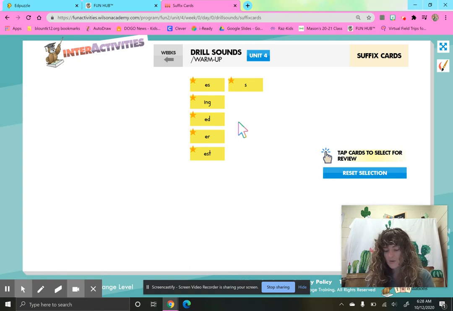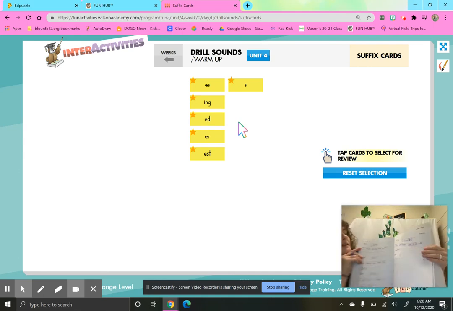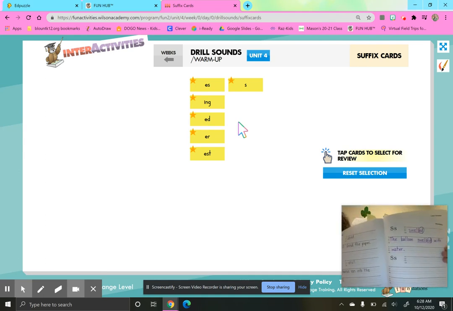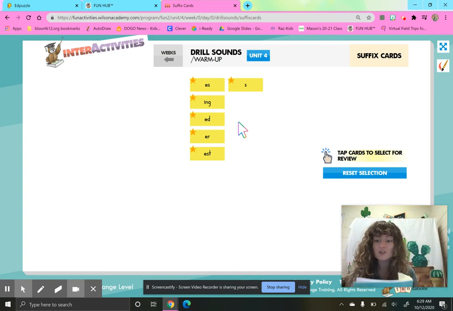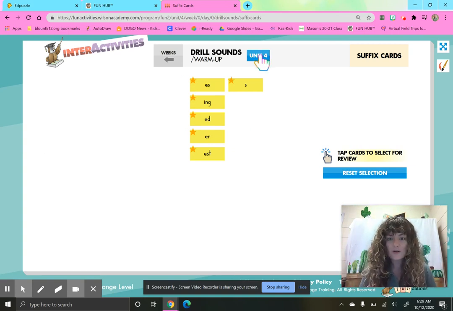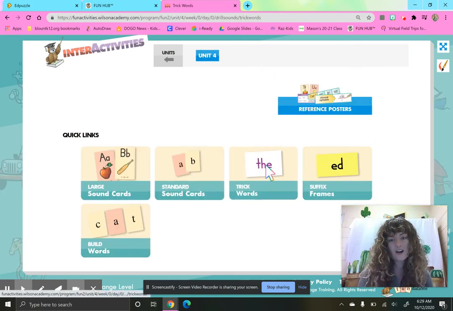Okay, and I am going to underline my base word, circle my suffix ed, and I know that ed says d at the end. The balloon swelled with water. All right, friends, when you finish that student notebook entry, don't forget to send a picture of it to me in Seesaw. And we are going to wrap up today's lesson with some new trick words.